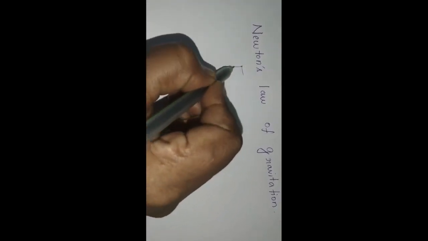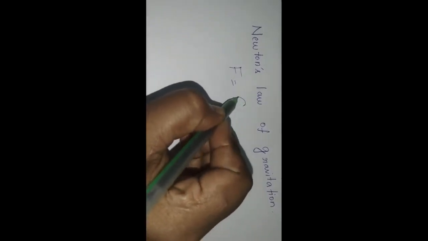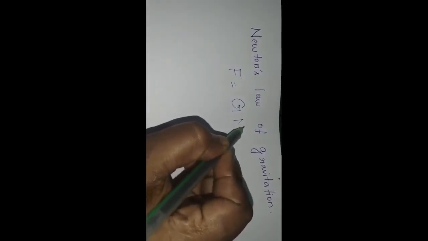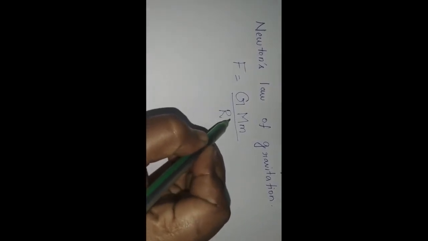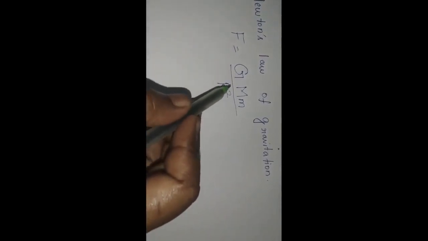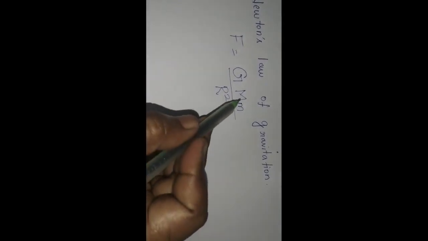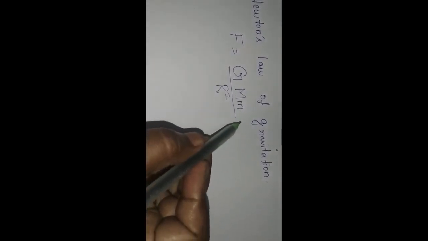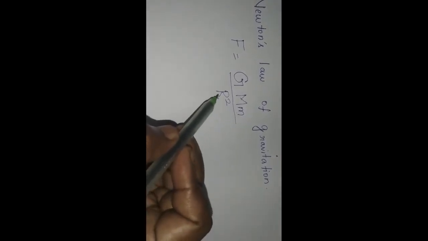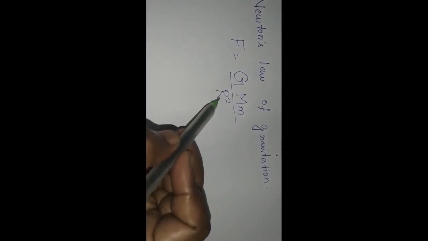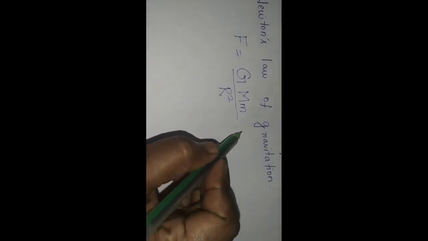Students, according to Newton's law of gravitation, the equation is given as F equal to capital G, capital M, small m by r square. Here capital G is known as universal gravitational constant, and capital M is nothing but mass of the earth, and small m is nothing but mass of the body, and capital R is nothing but radius of the earth. And consider this as equation 1.